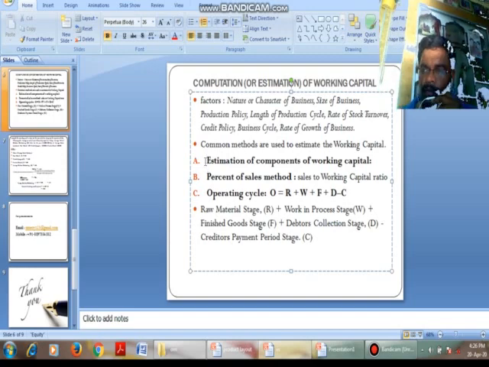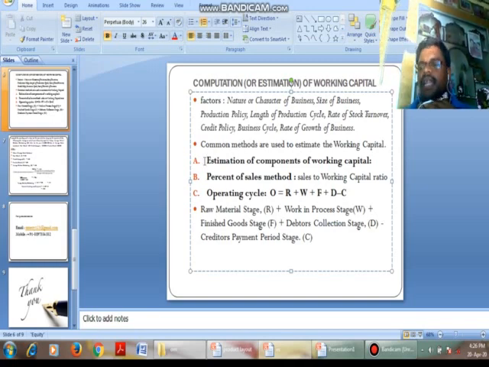What are the components of working capital? The formula of working capital is current assets minus current liabilities. That is, we have to estimate the amount of current assets and the amount of current liabilities. We will subtract current liabilities from current assets so that we get the working capital requirement.